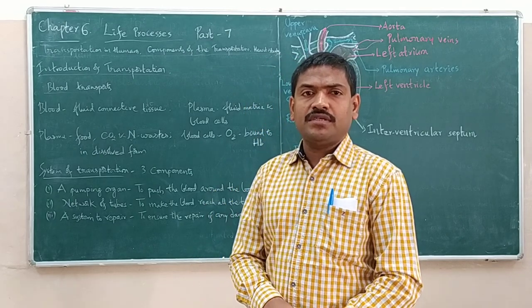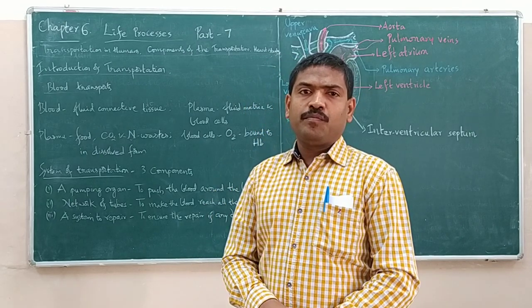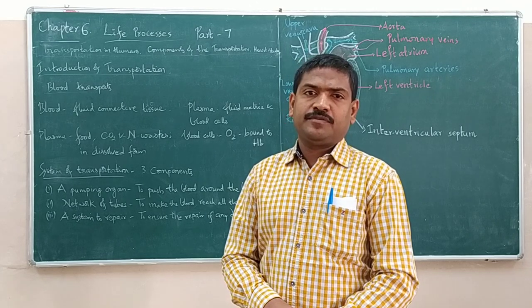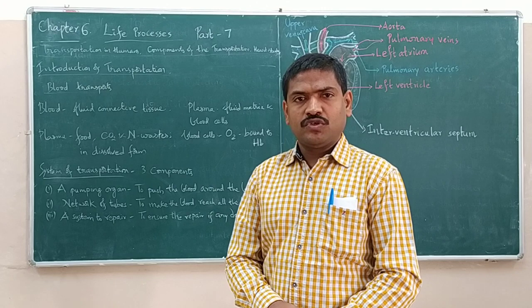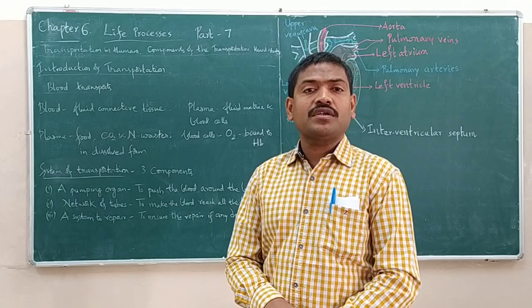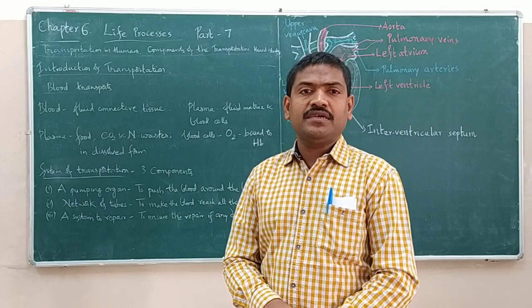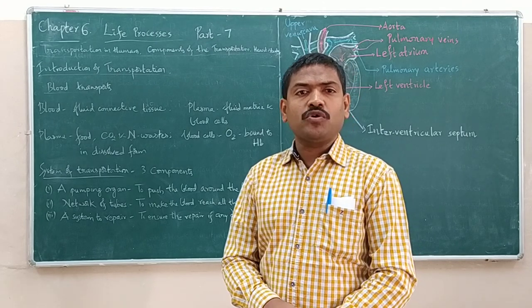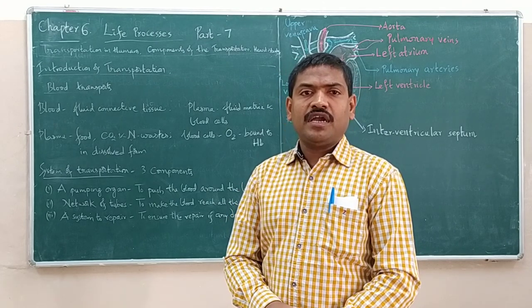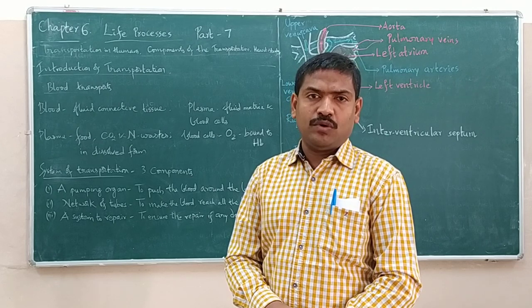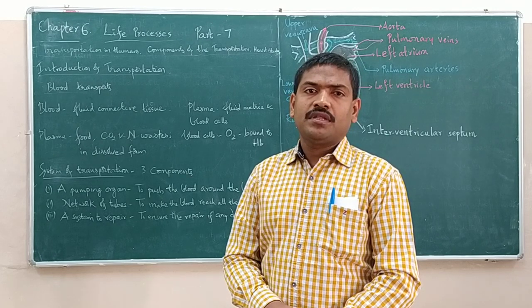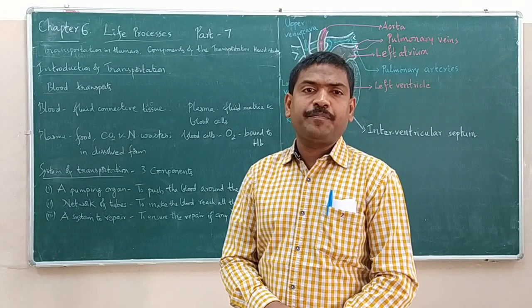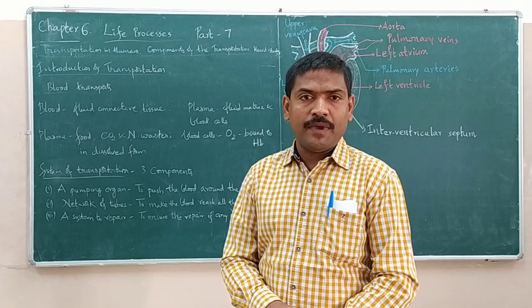Whereas oxygen has got poor solubility in any liquid, especially in water. So, oxygen is not transported by being dissolved in blood plasma. For the transport of oxygen, red blood cells play the key role because the red blood cells contain a special iron containing pigment called hemoglobin.